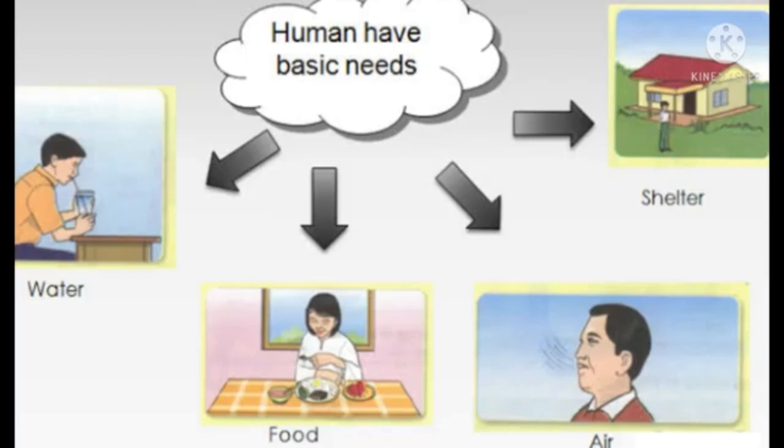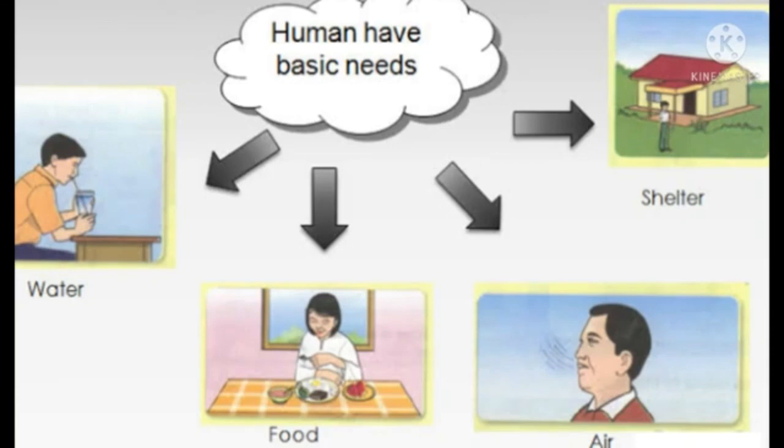Air, water, food, shelter, and clothes are basic needs of everyone, isn't it? If we want to live, we need air, water, food, shelter, and clothes. These are all basic needs of everyone, and they are equally important to us.